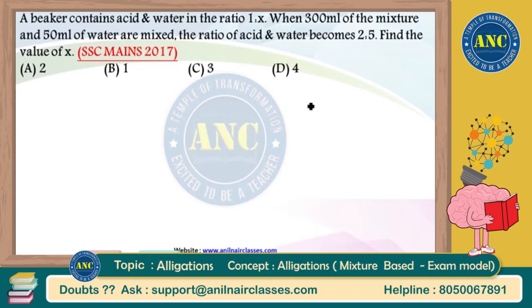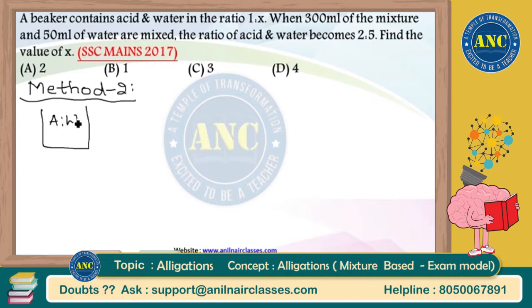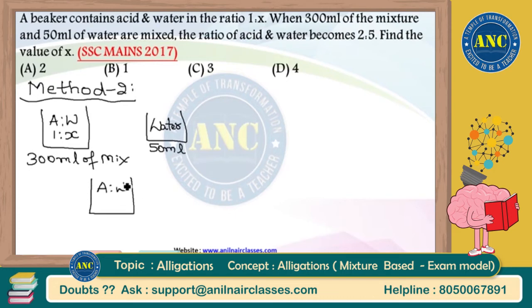Suppose the same question once again I have drafted. Let me see how beautifully I can solve this question by using method 2. Now listen to this carefully, sir. Method 2. Once again I am drafting the diagram. Acid and water in my first mixture is 1:x. Totally 300 ml of mixture is present in the first vessel. Only water is present in the second vessel. Pure water of 50 ml is present in the second vessel. These two are mixed to form a third vessel, where acid and water is in the ratio 2:5. What is the value of x is the question.